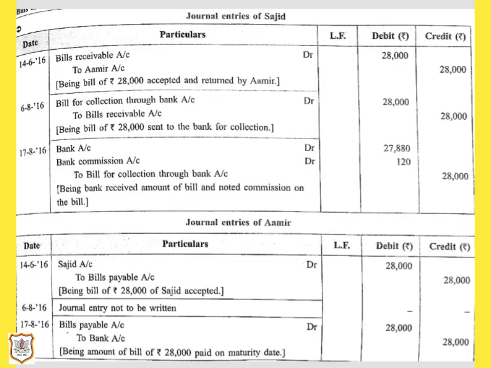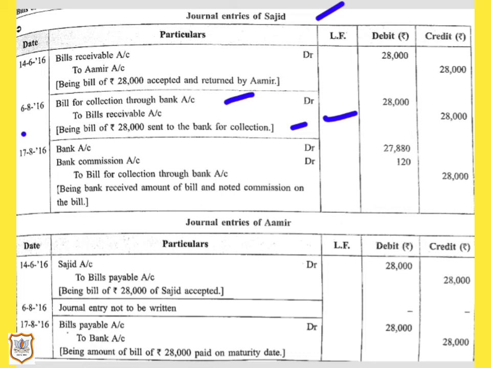So here let us see journal entry regarding this. In the books of Sajid, that is drawer, date is 6th August 2016. So remember the balance in the bill sent for collection account is shown in the balance sheet as an asset. It is treated as an asset. So here bill for collection through bank account will be debited as it is an asset and bills receivable account will be credited as Sajid sent this bill to the bank for collection. In narration we will write being bill of rupees 28,000 sent to the bank for collection.